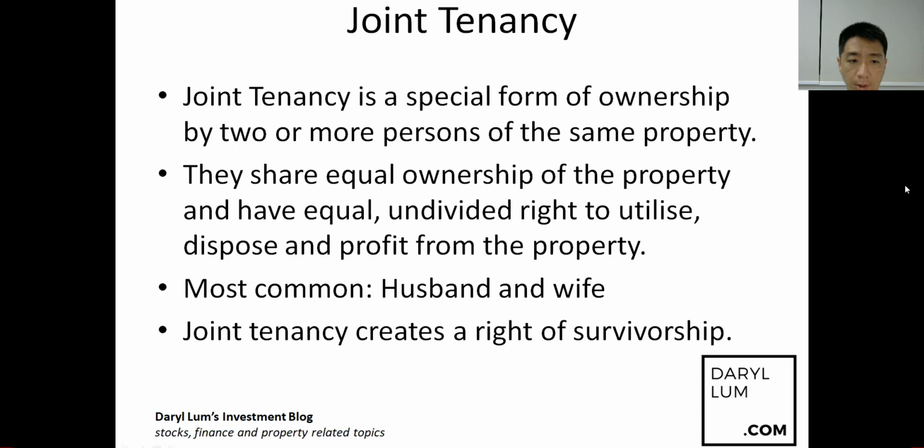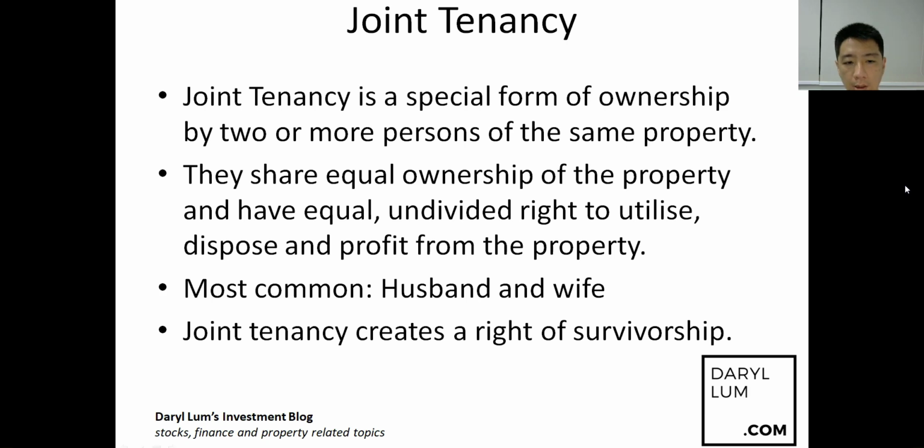The most common joint tenancy that we see in the market nowadays is husband and wife. Normally, when husband and wife purchase a property, they tend to hold the property as joint tenants. Joint tenants are seen as one owner. They are not seen as two people owning the same property, but collectively they are one joint tenant that purchases the property. So they share equal ownership of the property.